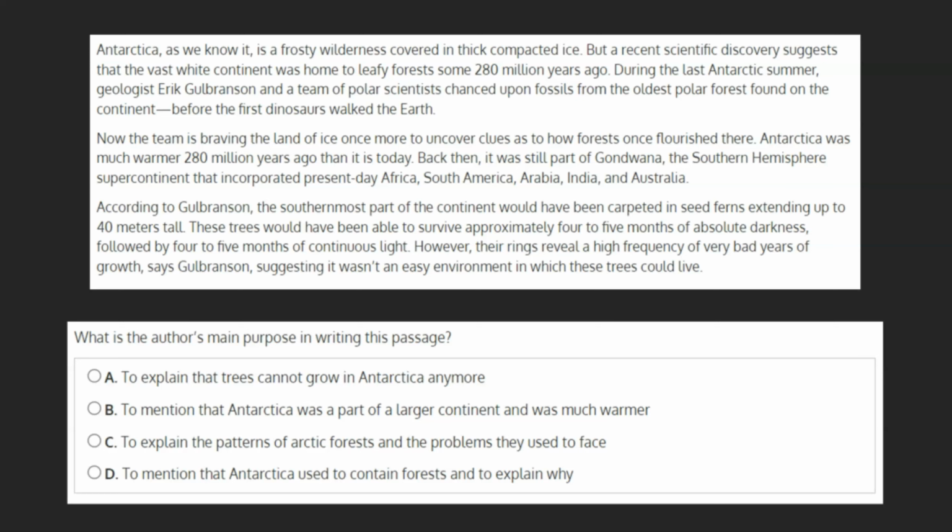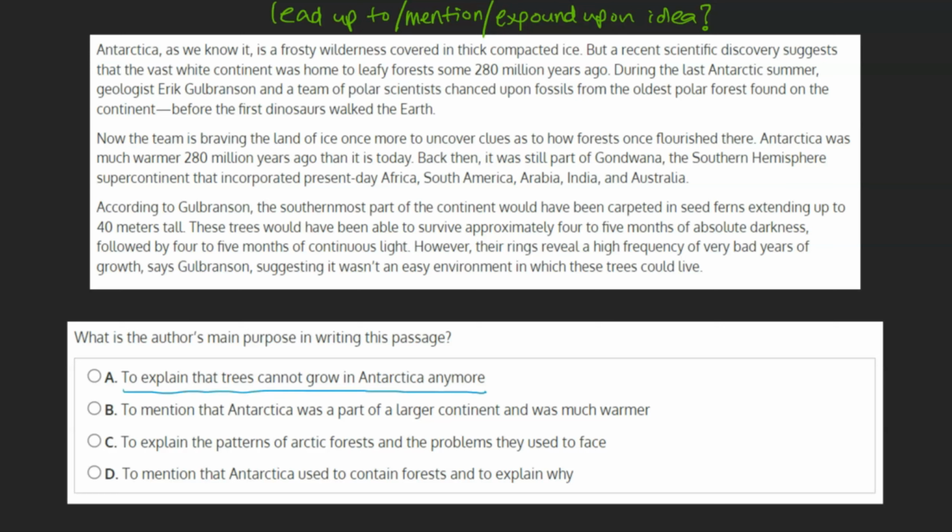When selecting the main idea from a list of options, it can be helpful to approach it with the following mindset. Do all the sentences in this passage either lead up to, mention, or expound upon this idea? Let's take a look at our choices for some examples.